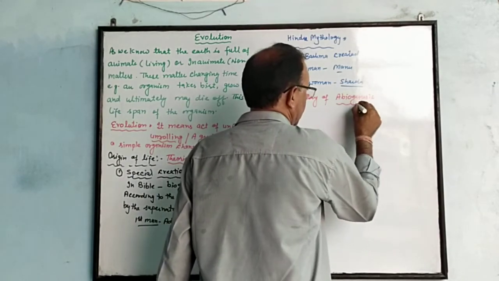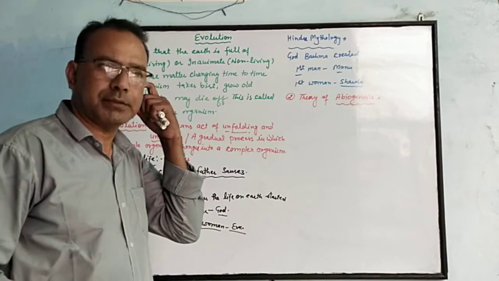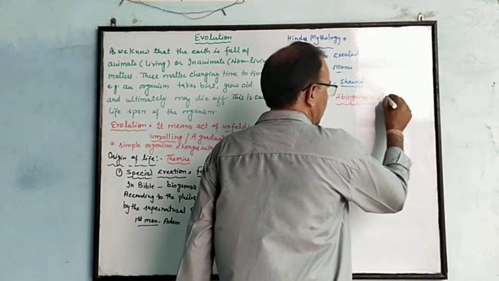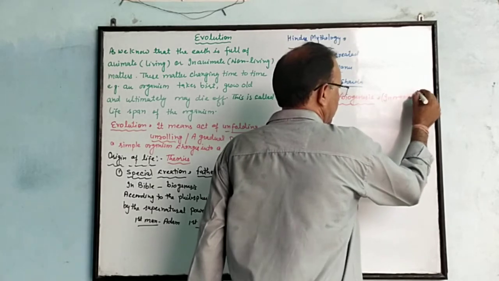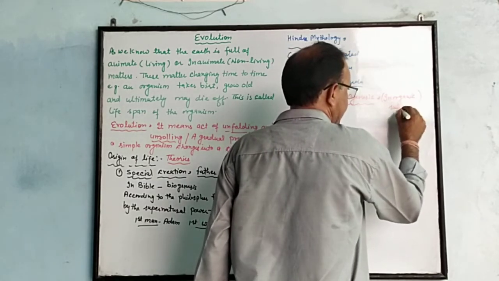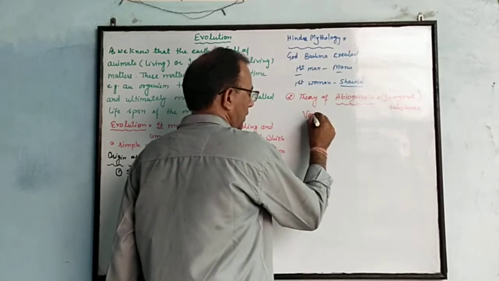Abiogenesis means life started on earth from inorganic substances. This theory was proposed by von Helmont.